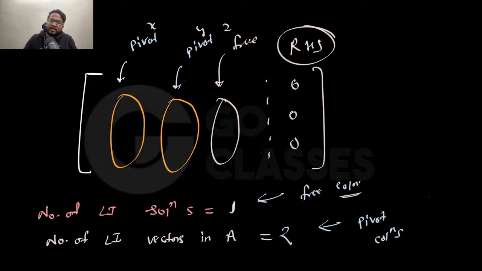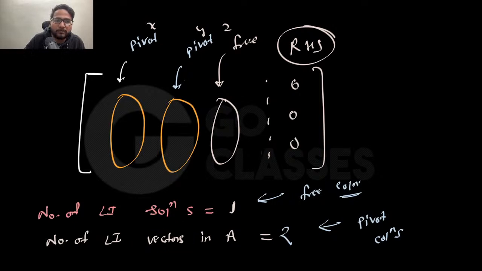Whenever I take this class, if I do not make this clear, then students get confused. Students say, okay, sir, previously you told the number of linearly independent vectors are pivot columns. Now you are saying the number of linearly independent solutions is free columns. Sir, what is this? See, here I am saying solutions. Here I am saying columns, or the vectors, right?